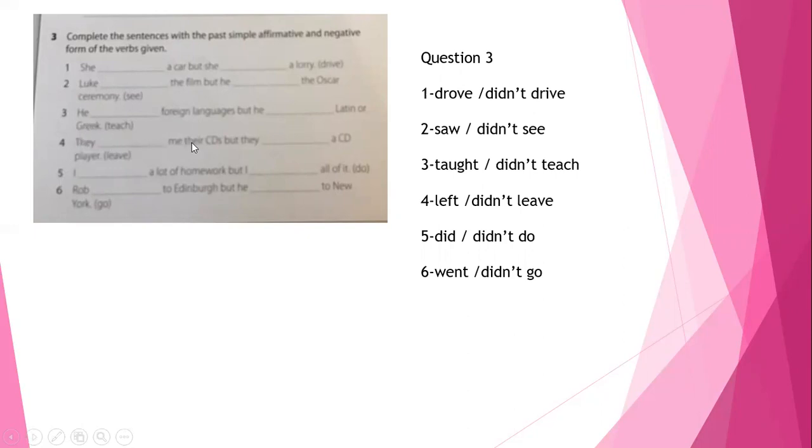They left me their CDs, but they didn't leave a CD player. Number 5, I did a lot of homework, but I didn't do all of it. Rob went to Edinburgh, but he didn't go to New York.